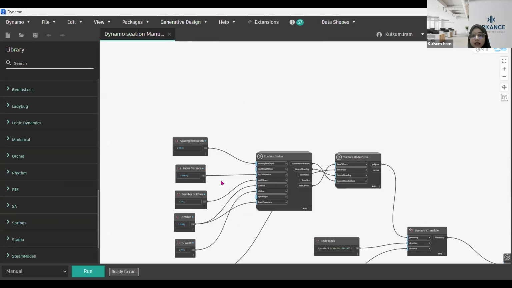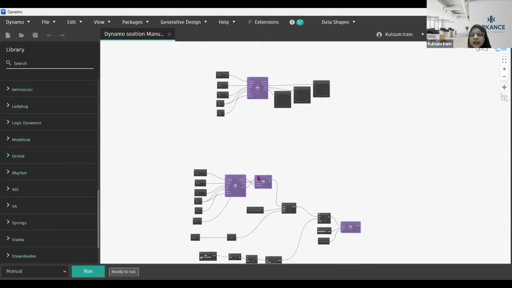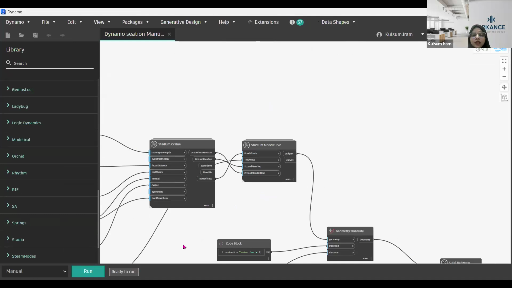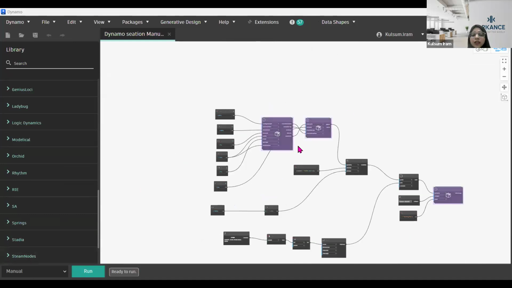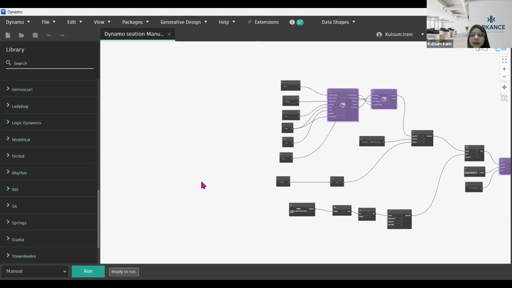Okay, so this is the Dynamo. On this Dynamo screen, the most important thing is how you want your script to be run. In scripting, we have two methods: one is manual, another is automatic. We always ask people to set it on manual so that whatever you are doing, your system won't go into running that script, because once you are done with your script, it will ask you to run it to make it work in Revit. That is why we say keep it manual, and once you have completed your script, you can select run and it will run for you.